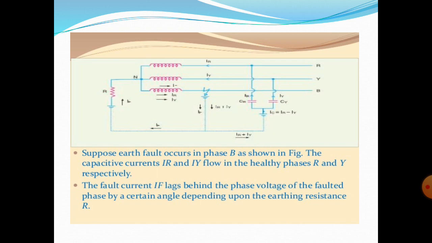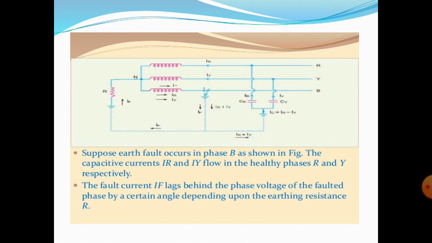If the value of earthing resistance R is very small, the earth fault current will be large and the system becomes similar to the solid grounding system. On the other hand, if the resistance value is very high, the system becomes similar to the ungrounded neutral system.